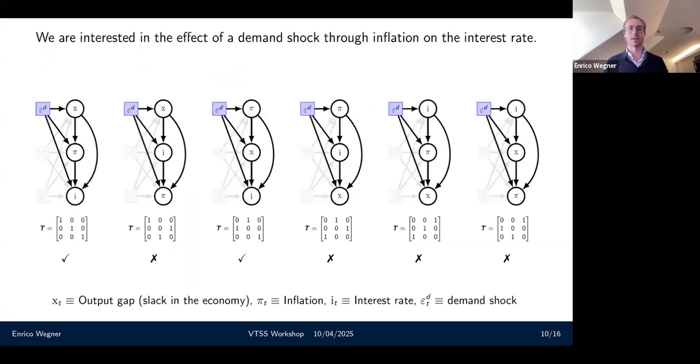In our case, that means that technically I have 6 representations, but because my research question is the effect through inflation on interest rates, I can ignore already 4 of them, and I'm actually stuck only with the first one and the third one. If I had a more precise research question, I might be able to further filter them down. In the current research question, I cannot further filter them down. And what I should really be doing is actually analyze both this representation, which I didn't before, and analyze the effect in this third representation, and then compare whether there are meaningful differences or not.